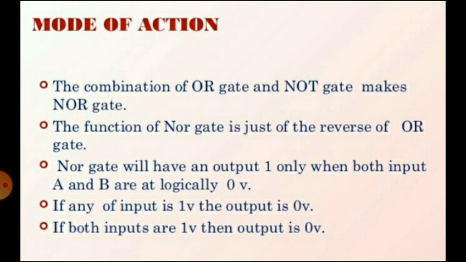The function of the NOR gate is just the reverse of the OR gate. The NOR gate will have an output 1 only when both inputs A and B are at logic 0. If any of the inputs is 1, the output is 0. If both inputs are 1, the output will be 0.